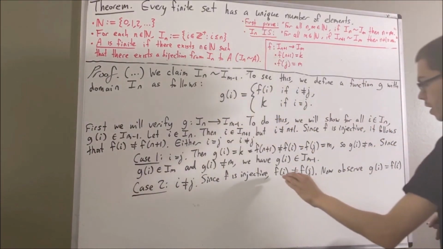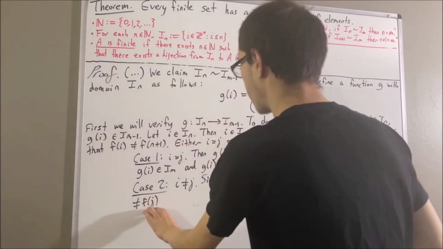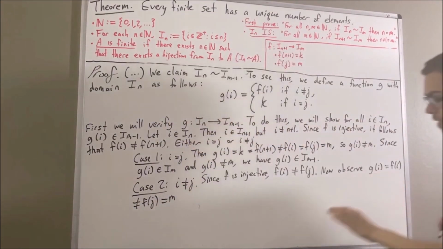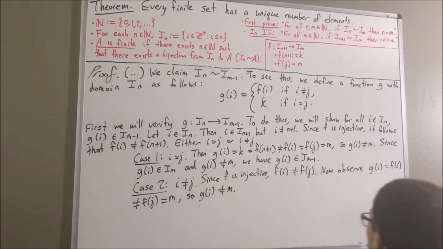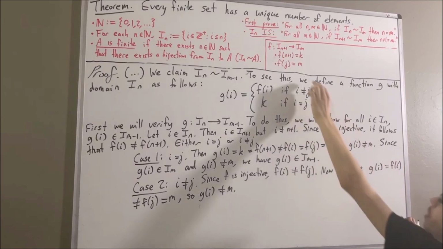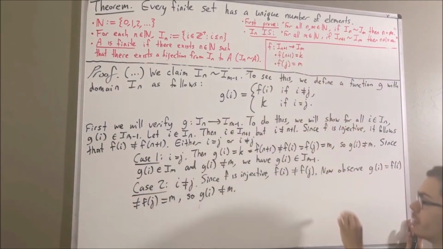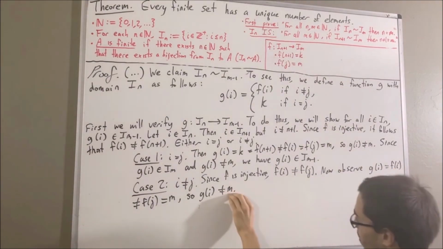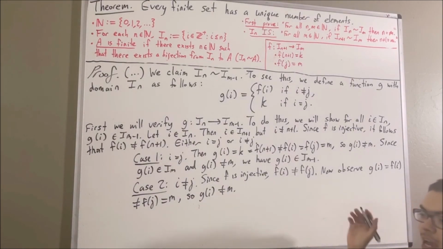And we also know that f of i is not equal to f of j, and we know that f of j is equal to m. So we see that g of i is not equal to m. So really, since g of i is equal to f of i, and f of i is an element of I_m, we have that g of i is an element of I_m. Therefore, g of i is an element of I_m, but not equal to m. Putting those two together, we must have that g of i is an element of I_{m-1}.